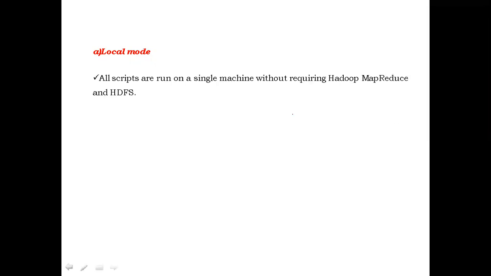Briefly, we will see the points of the local mode. In local mode, first point, all the Pig scripts are run on a single machine without requiring Hadoop map reduce and HDFS.